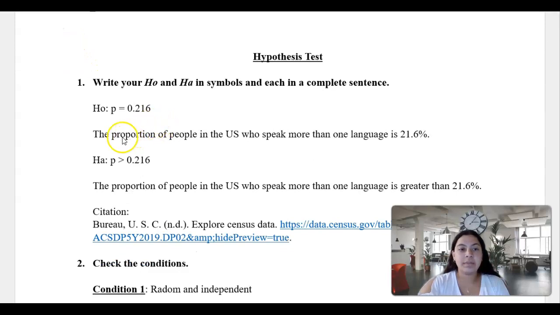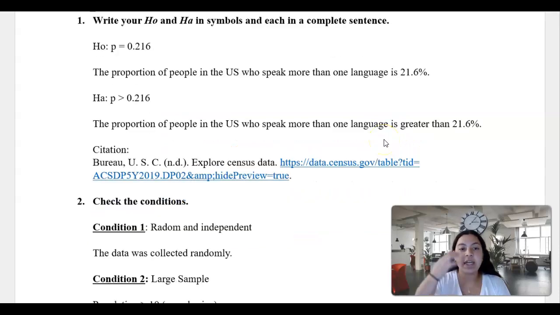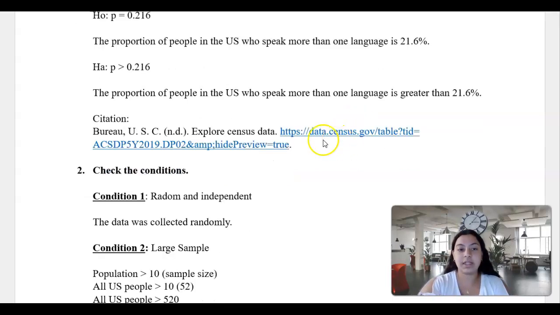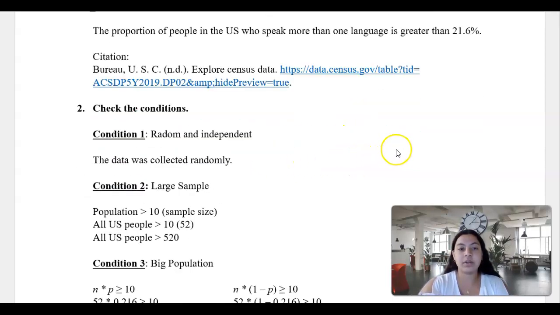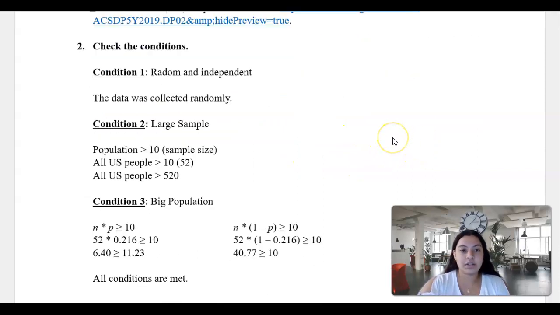Hypothesis test. H0: the proportion of people in the US who speak more than one language is 21.6%. My HA is that the proportion of people in the US who speak more than one language is greater than 21.6%. Here's my citation.